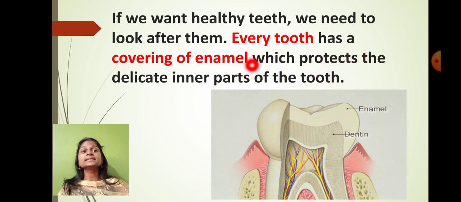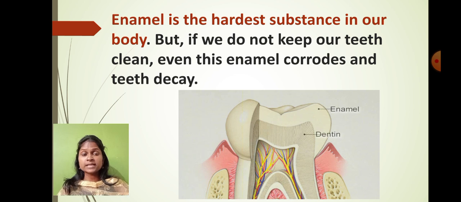And what is the function of the enamel? Enamel protects the delicate inner parts of the tooth. You can see that inside the tooth, blood vessels are present. They are very delicate organs. Blood vessels are there, and there are many other delicate organs present. So the enamel is protecting the inner parts of the tooth. So every tooth has a covering called what? Enamel. Let me tell you, students, that enamel is the hardest substance in our body.